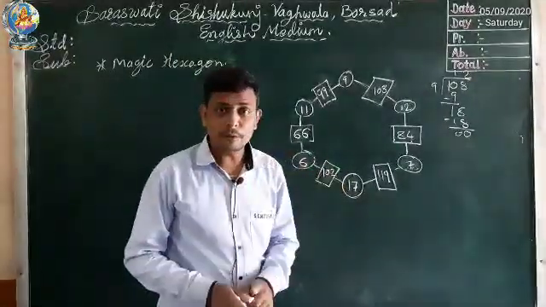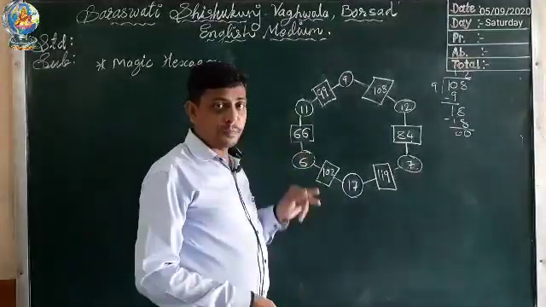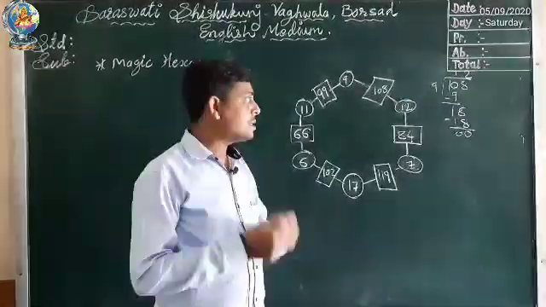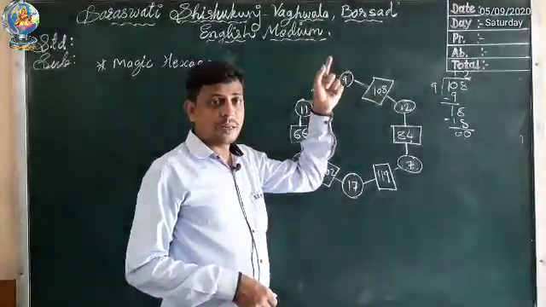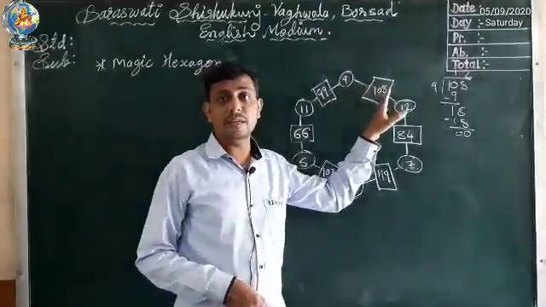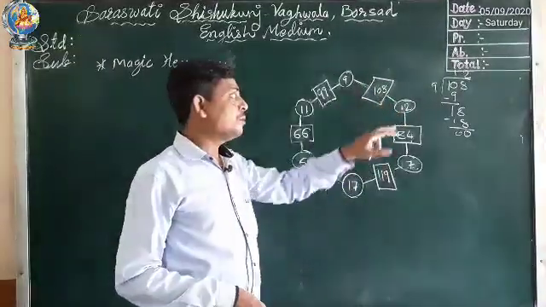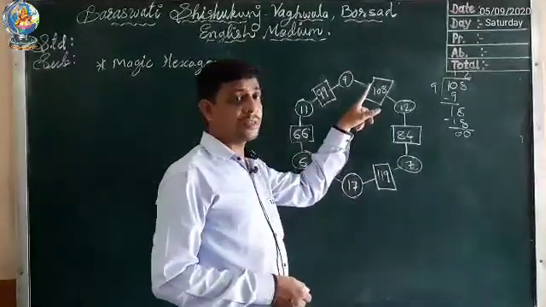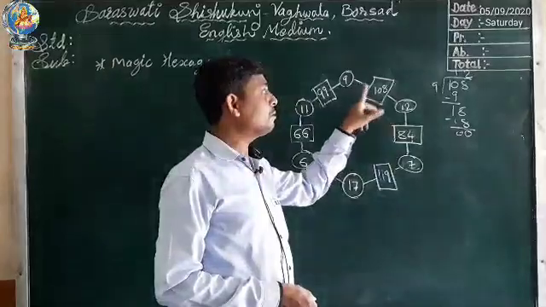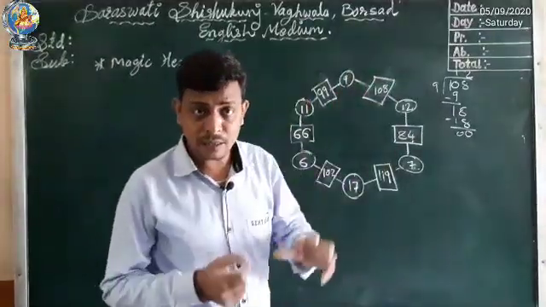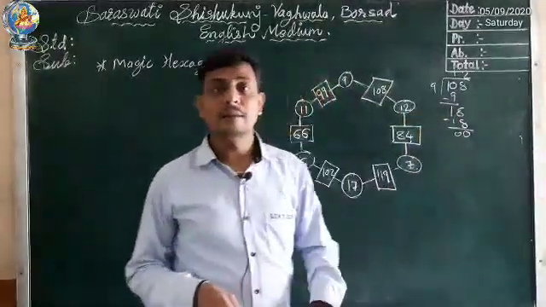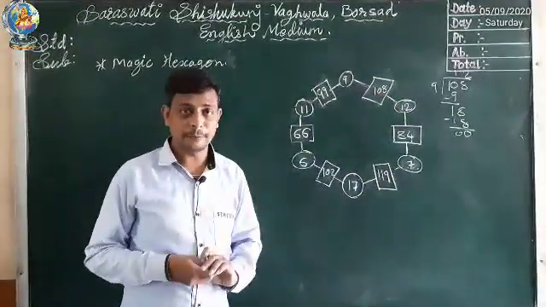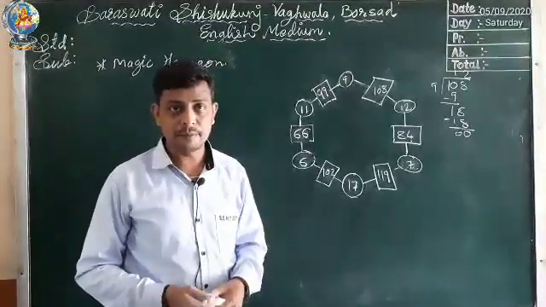Okay, what you have to remember? The two circles you have to multiply, and whatever answer you get, you have to write in a square. But in some cases you will find that one number is given in a circle and one number is given in a square. So you have to find the circle. At that time you have to divide the number in the square by the given number in the circle. Then you will get the answer of the circle also. Okay, hope you have understood this topic. Now we will move to the next topic.